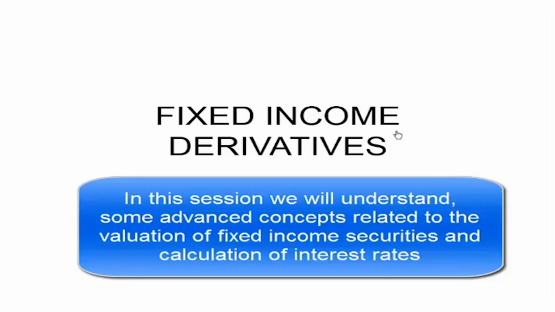So we'll now begin with a review on fixed income derivatives. Up till now, we've studied derivatives on stocks, commodities, and other instruments. Derivatives essentially are instruments that derive their value from an underlying, and as we discussed, that underlying could be any asset or any instrument. Now, just like we have derivatives on the other instruments, stocks, commodities that we studied, we can have derivatives on fixed income securities as well.